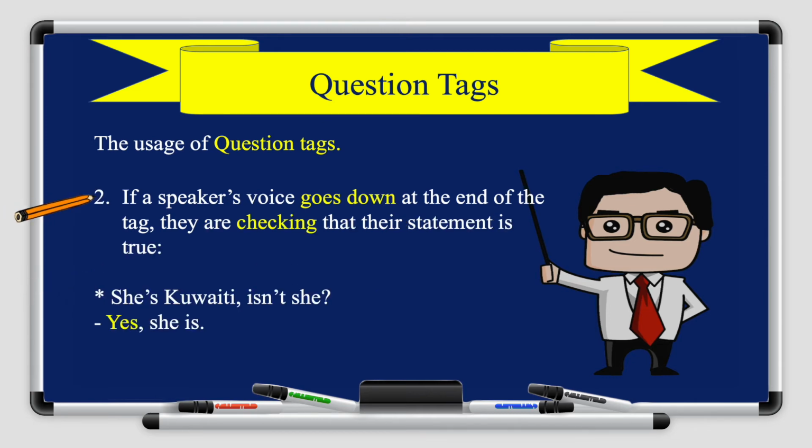Okay? If the speaker's voice goes down at the end of the sentence, then I am checking whether the statement is true or not. So she's Kuwaiti, isn't she? See, my voice went down. Here I'm sure that she is Kuwaiti. I just want to make sure. Then the answer can be either yes or no.